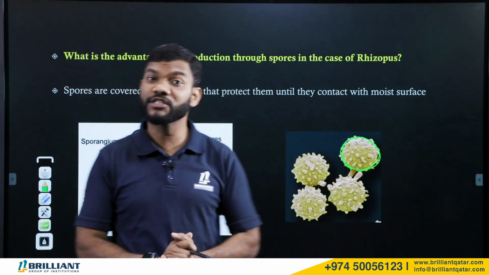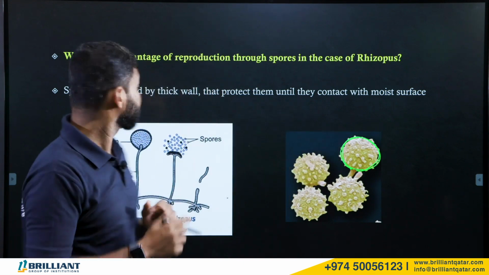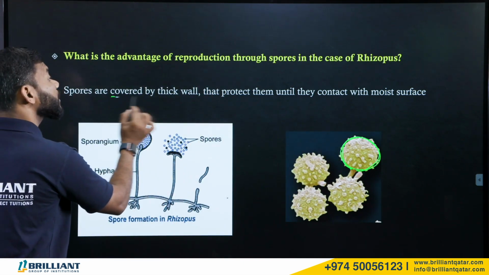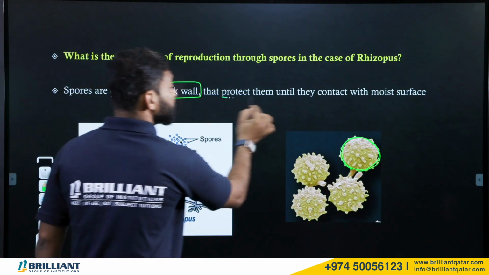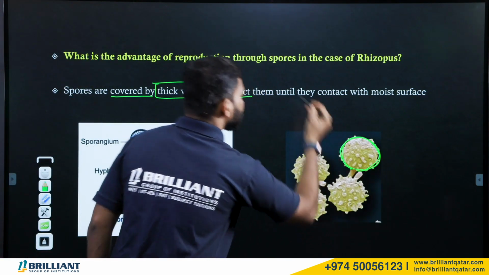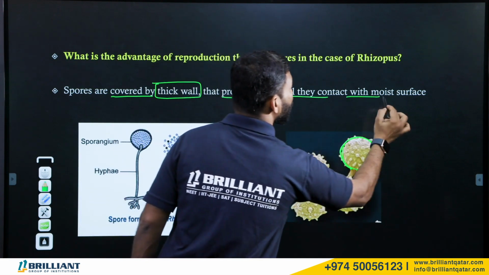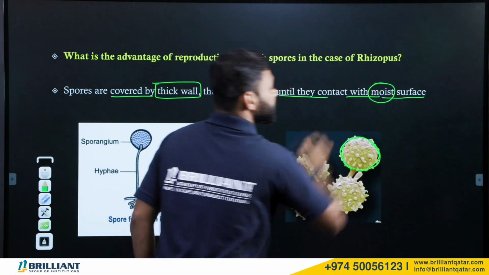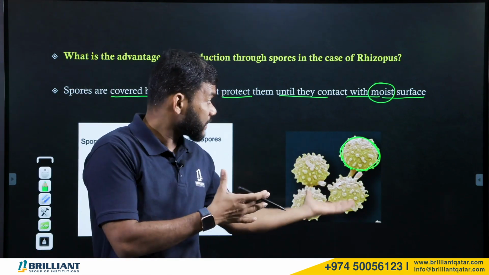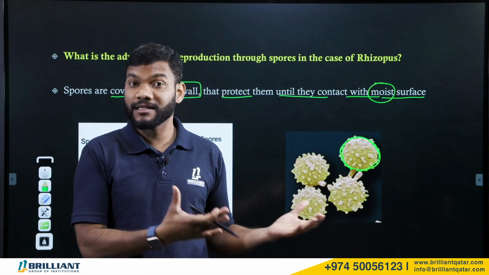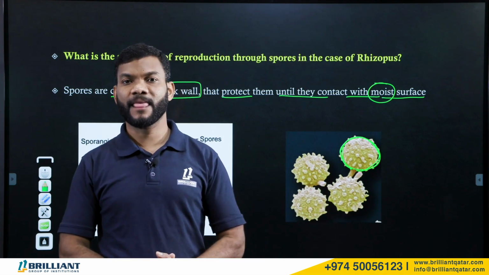Now, what is the advantage if their outer wall is thick? Look here. The spores are covered by a thick wall. This thick wall will protect them until they come in contact with a moist surface. We cannot say the soil will always be moist, because sometimes there will be unfavorable conditions.